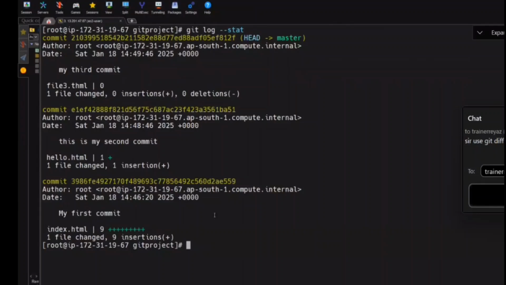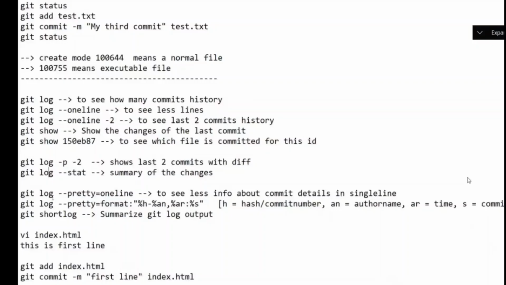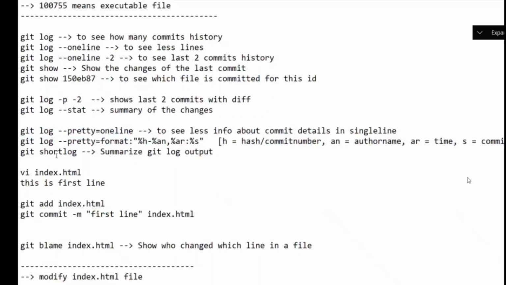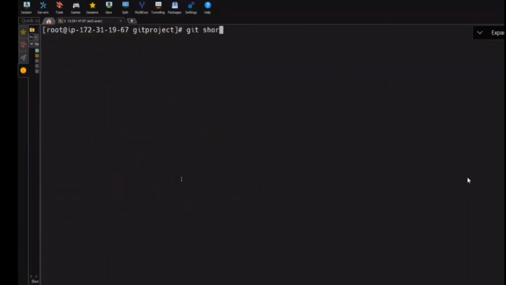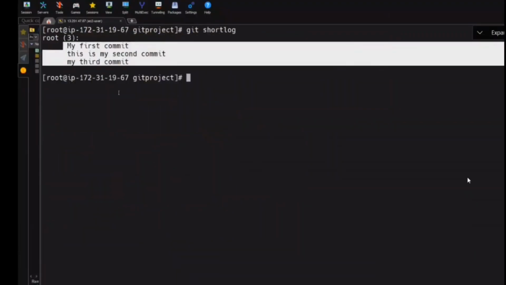Online, is this clear? Yes, that also I'll cover. Don't worry. Git diff also we will use. We'll go one by one. Okay. So here also I have given you something to see less information, and also here git shortlog. What is that? Git shortlog. It will show only the commit messages. So what are the commits that we have done? What are the things that we have done? What are the comments?